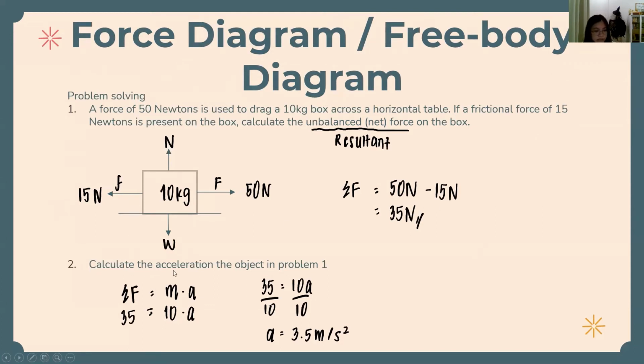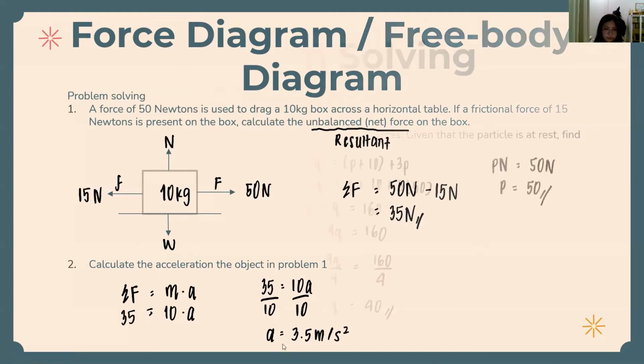And then calculate the acceleration of the object in problem 1. As we know from the second law of motion, the equation is sigma F equals m times a, right? We already found sigma F, which is 35 newtons, and the mass is 10, so we find the acceleration. The acceleration is 3.5 meters per second squared.